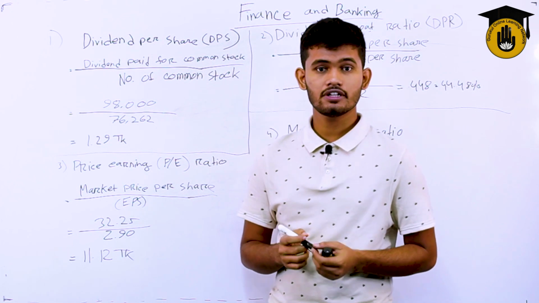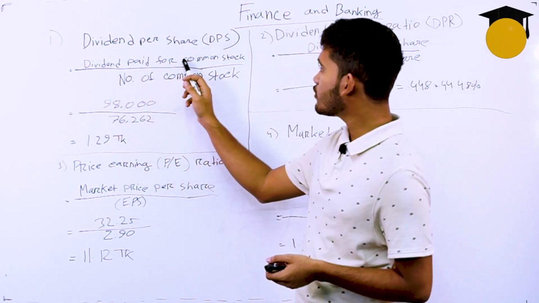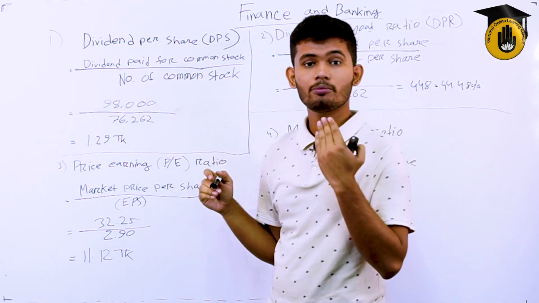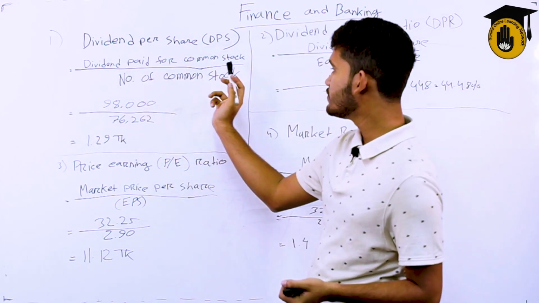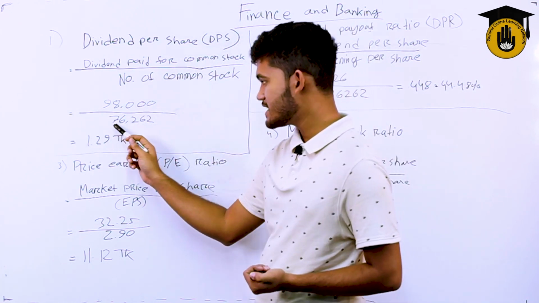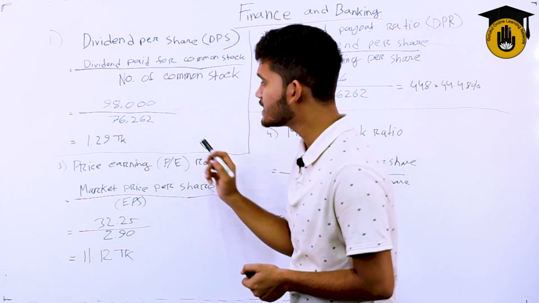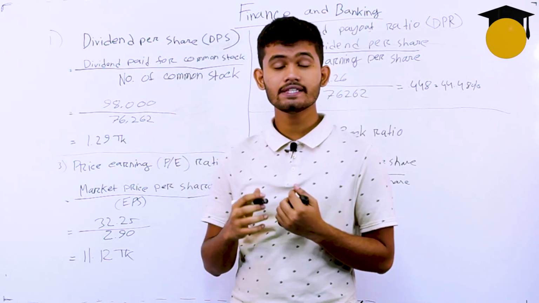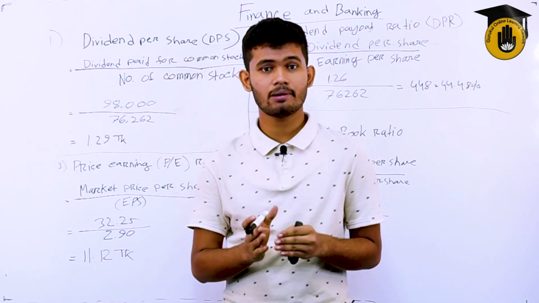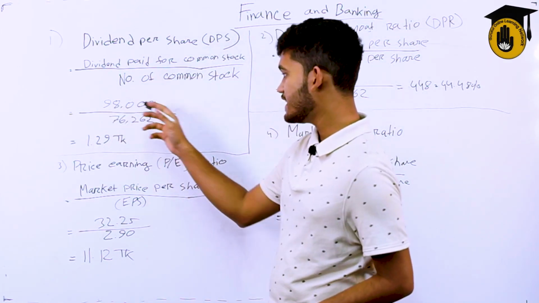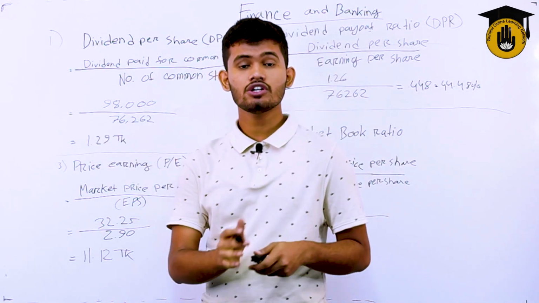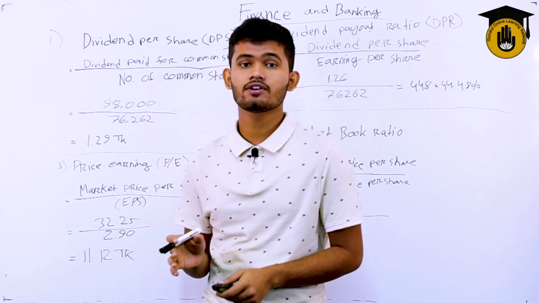So the formula for the dividend per share, DPS, is dividend paid for common stock divided by number of common stock. That means the dividend paid for each stock, and the number of common shares that each shareholder is holding. Here, dividend paid for common stock is 98,000 and the total number of shares is 76,262. If we divide that, we will get the dividend per share, that means the amount of money paid on a single share. So 98,000 divided by 76,262 is 1.29. That means 1.29 taka is given on each share among all the shares that one particular person bought.